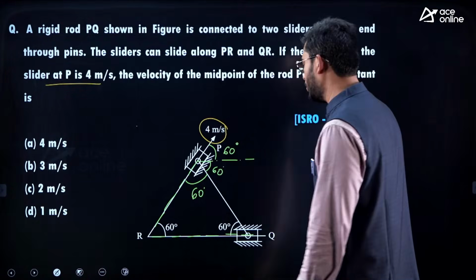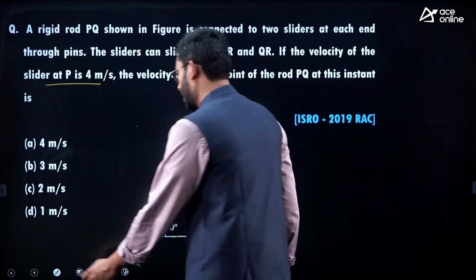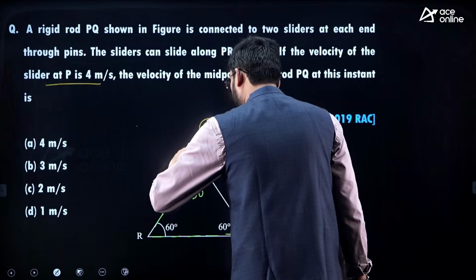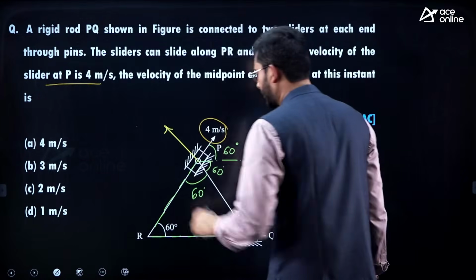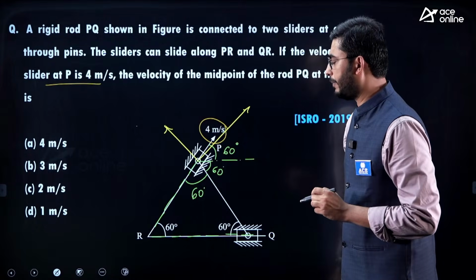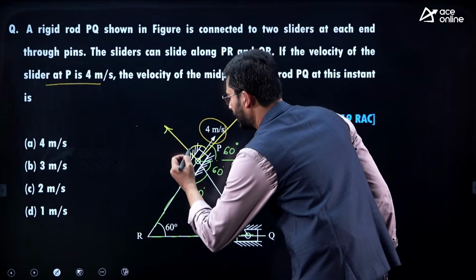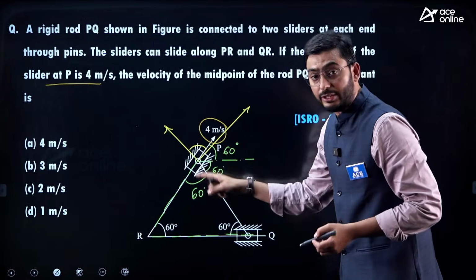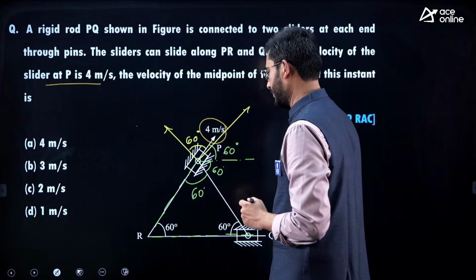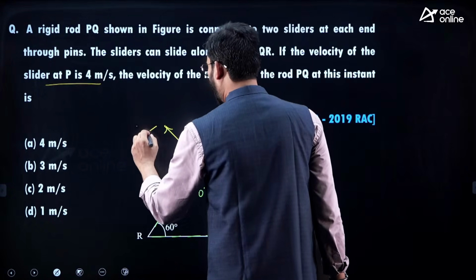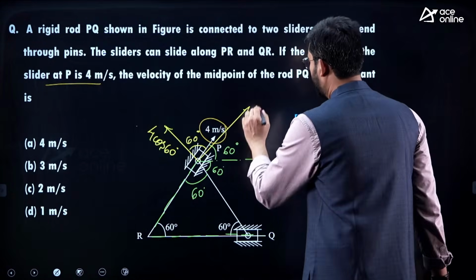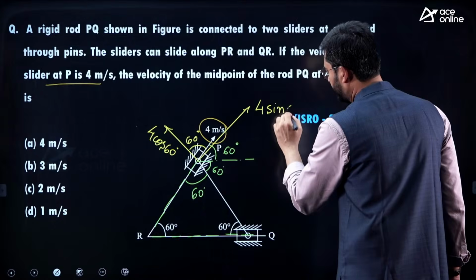All right, so now you can resolve this velocity vector along the rod PQ. One component of the velocity would be along the rod, another would be perpendicular to the rod. Even the angle subtended here, if I extend the rod on the other side of the velocity vector, this angle comes out to be 60 degrees. So this is 4 cos 60, and this will be 4 sin 60.